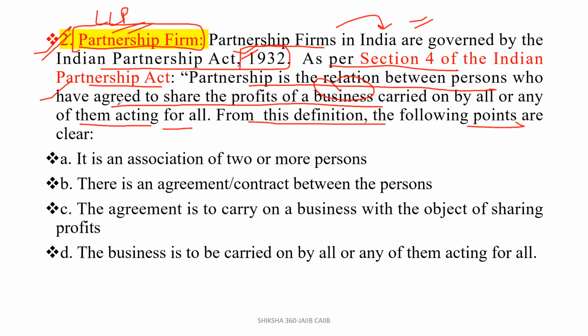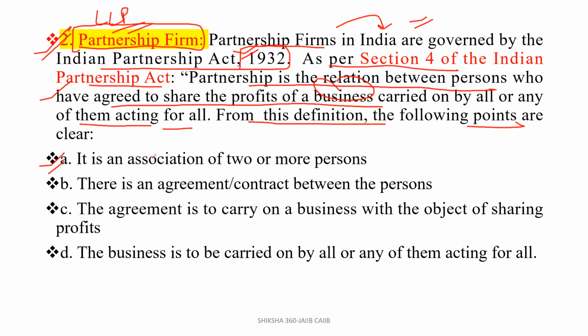From this definition, the following points are clear. Like we can say that in a partnership there are 4 partners. One is a sleeping partner, one partner is the one performing all the work, and the other 2 are under the partnership just for giving the capital. Clear? So these are the different types of partners. The partnership is the relationship between persons who have agreed to share the profits of a business carried on by all or any one of them. That is, there are 4 partners, but one is the authority acting for all.